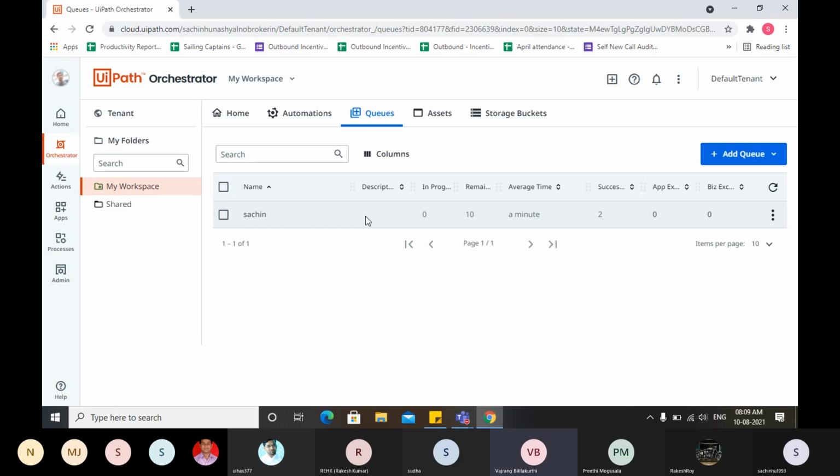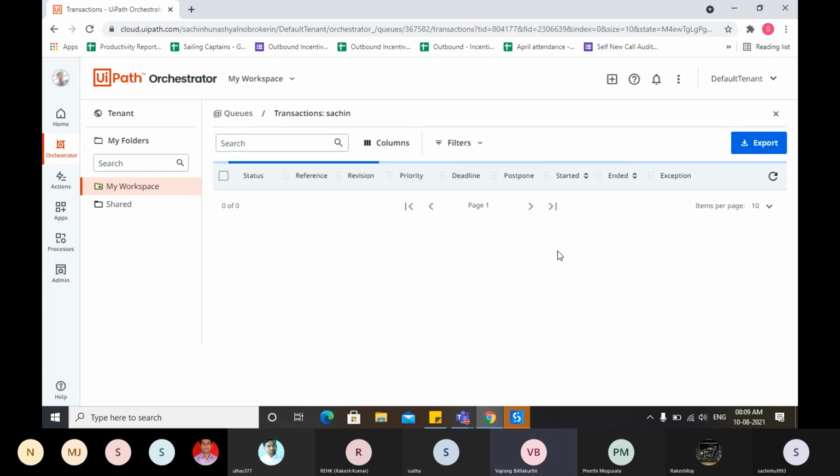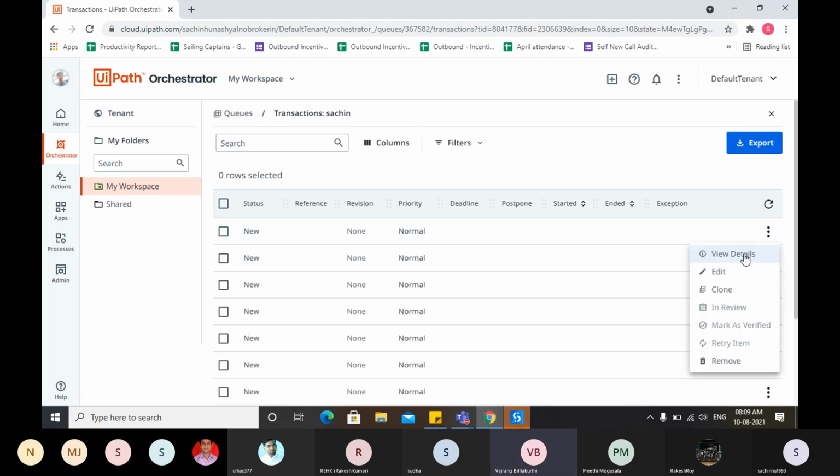Okay, so let's take this example. Go to queues and open a queue item. Yeah, view transactions. Open one of the transactions. I see you have 10 items. Let's see what you stored.